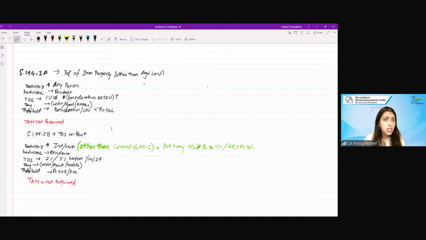But in case you are deducting the tax on the immovable property sale or on the rent, where your total turnover or gross receipts are less than 1 crore or 50 lakh, then you need not obtain a TAN specifically, because these sections cover normal individuals who are not into business. These are one-time payments, so they don't need to obtain a separate TAN. Through the PAN only, you can deduct the TDS.